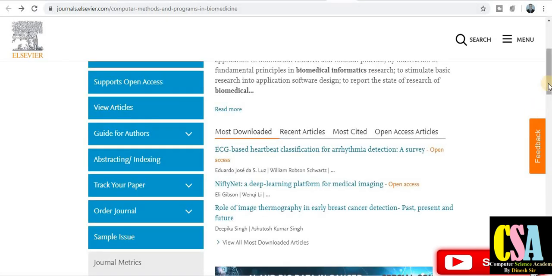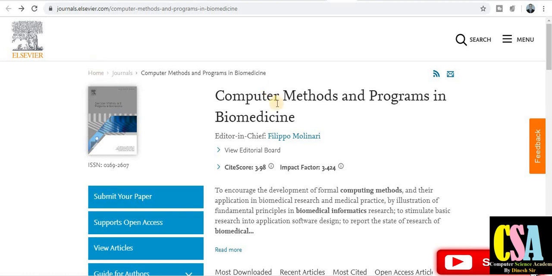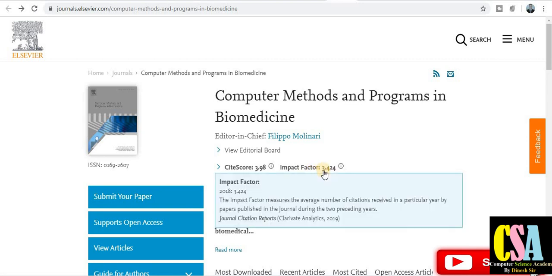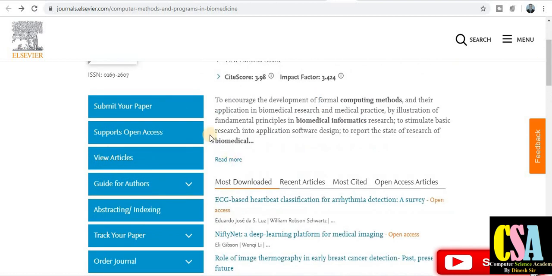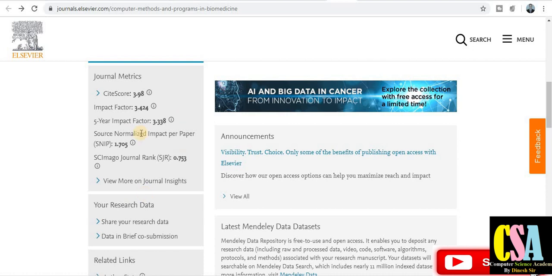Now the next one again belongs to Elsevier. The journal name is Computer Methods and Programs in Biomedicine. So those who belong to biomedical engineering, biomedical science, and fields like this can publish their paper in this reputed SCI index journal. The impact factor of this journal is also 3.4. That is also good, a very good journal. So you can explore all the things you require about this journal.